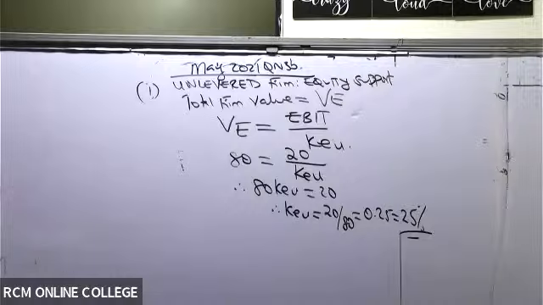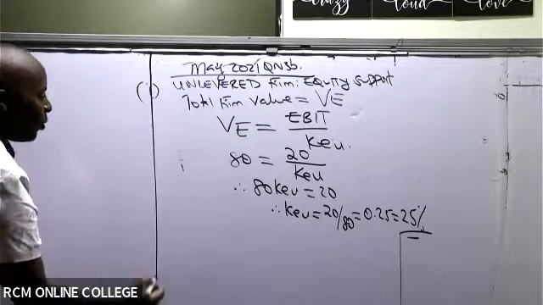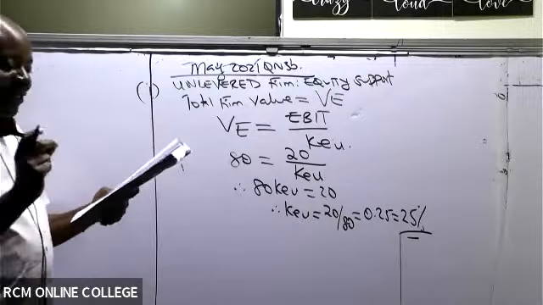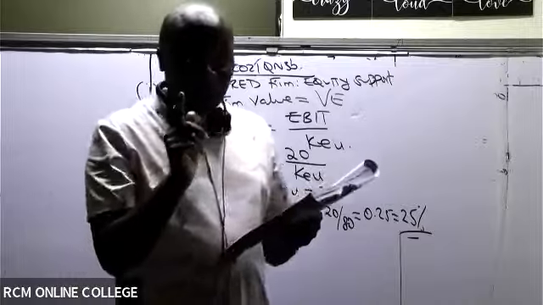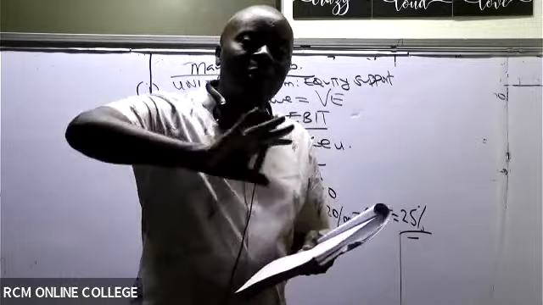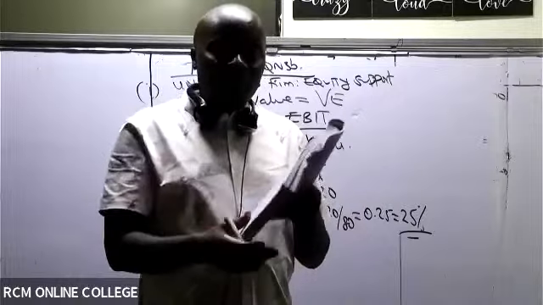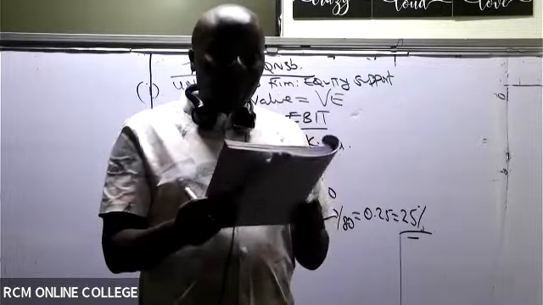So in this case here, the cost of equity of the unlevered firm will be 25%. All right, ladies and gentlemen, then from there, what do we do? They have asked us two things here, and I want you to take a keen interest in this question. These are very, very interesting questions. Even if you have an answer, put those answers far away. We look at this from scratch, and you will thank me.